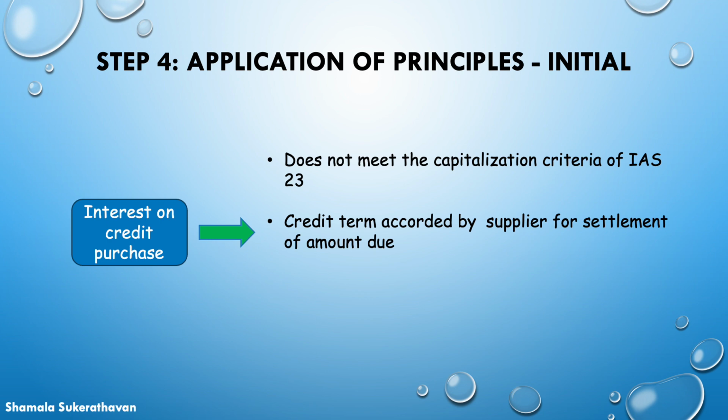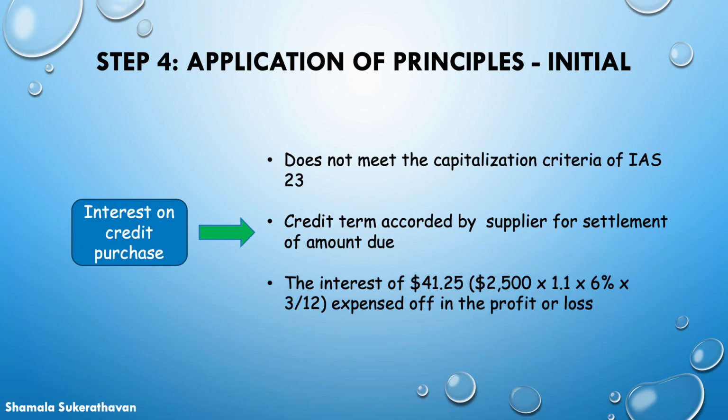The total interest is calculated on the amount due to the supplier, that is the invoice amount, and the cost of site preparation works carried out by the supplier. The total interest of 41.25 shall be expensed to the profit or loss.